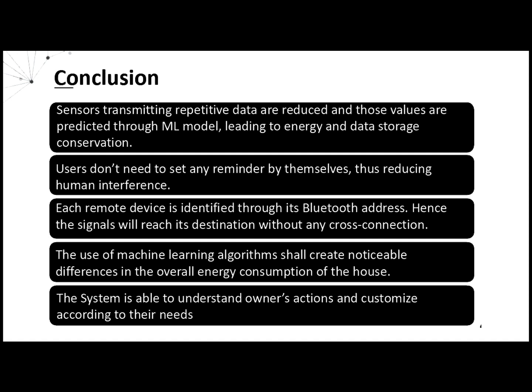Sensors transmitting repetitive data are reduced and those values are predicted through machine learning model leading to energy and data storage conservation. Users do not need to set any reminder by themselves, thus reducing human interference. Each remote device is identified through its Bluetooth address. Hence, the signals will reach its destination without any cross-connection. The use of machine learning algorithms shall create noticeable differences in the overall energy consumption of the house. The system is able to understand the owner's actions and customize itself according to their needs.